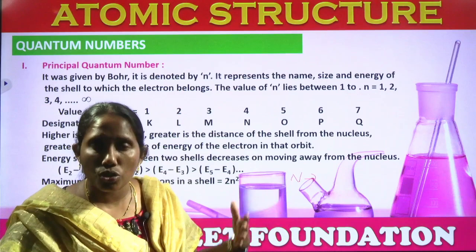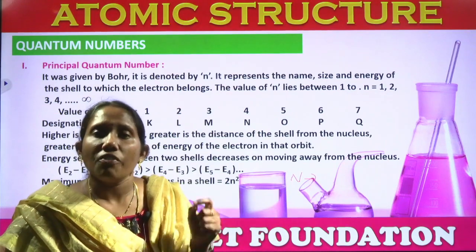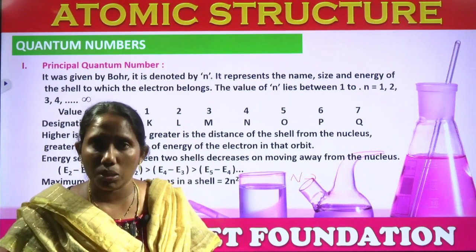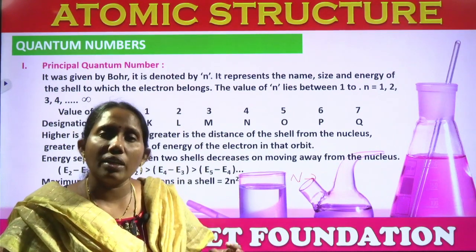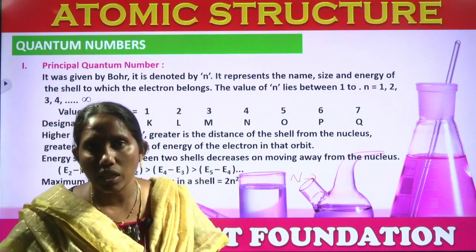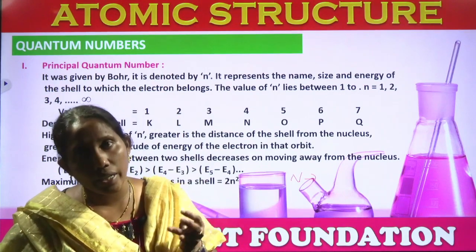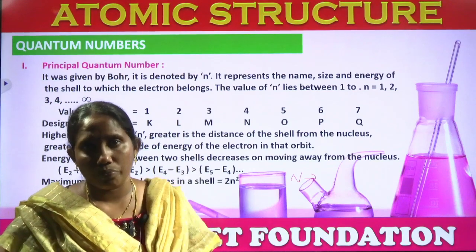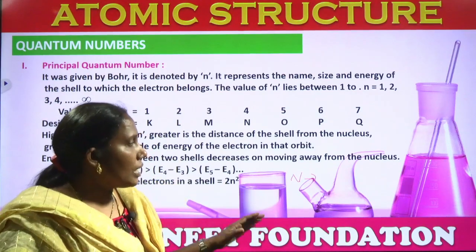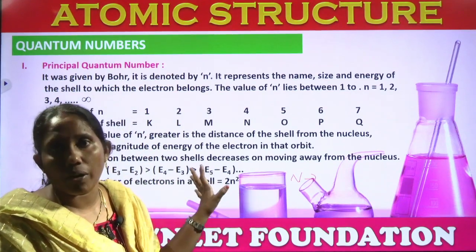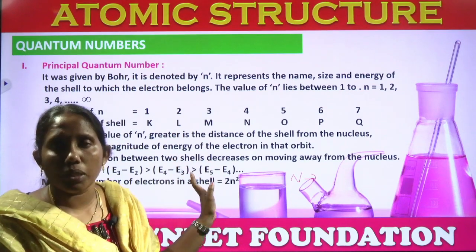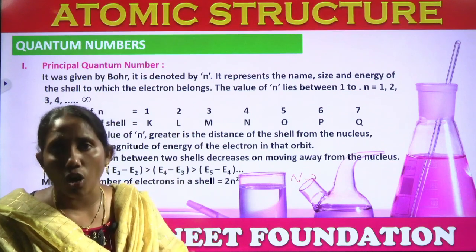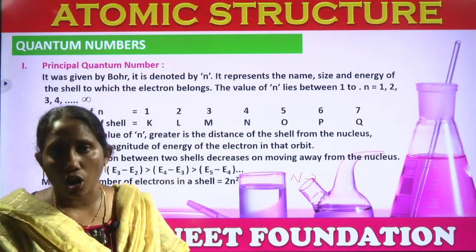So first of all we should know in which orbit that 5th electron is present, again in that orbit in which orbital it is present, again in that orbital either it is first electron or second electron we should know, right. So this is the information we can get from the quantum numbers. These quantum numbers help us to address the electron in a particular orbital or in a particular orbit, right.